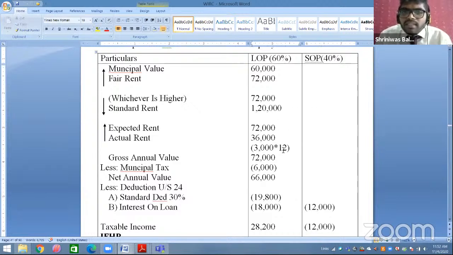Now actual rent के लिए they said 3,000 per month. So 3,000 into 12, 36,000 is your actual rent. Now दोनों में से whichever is higher. So higher will be 72.